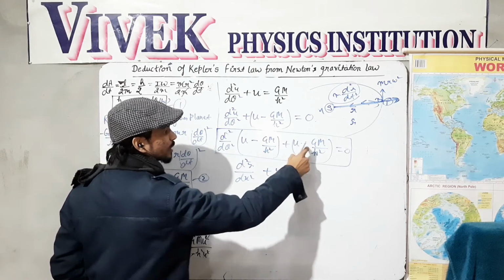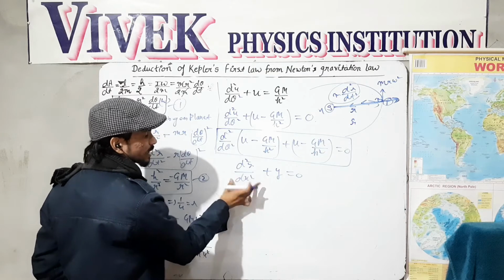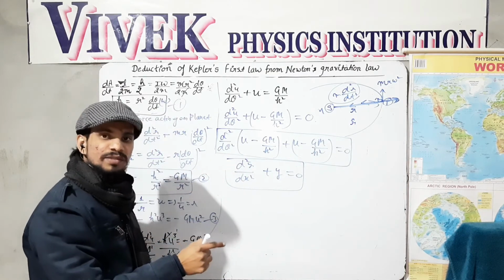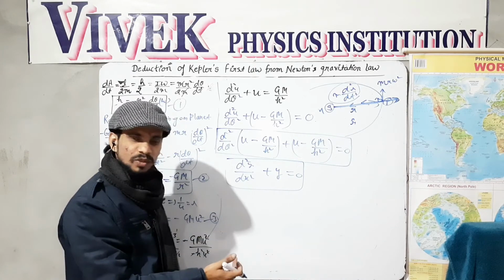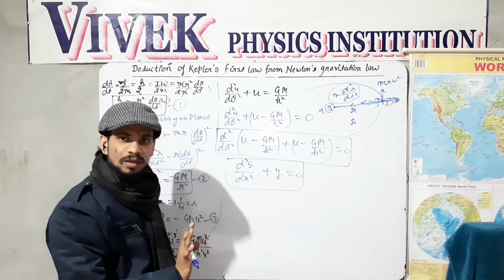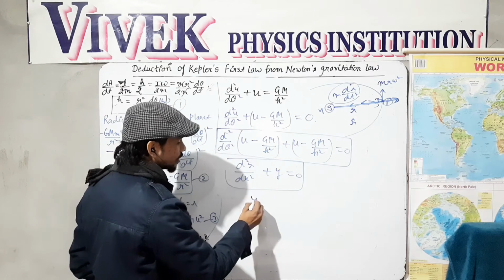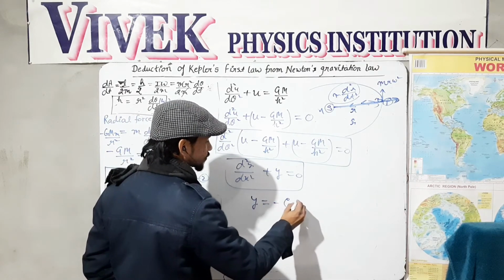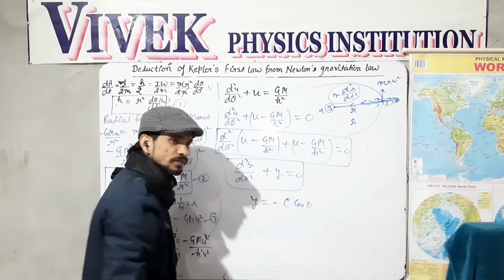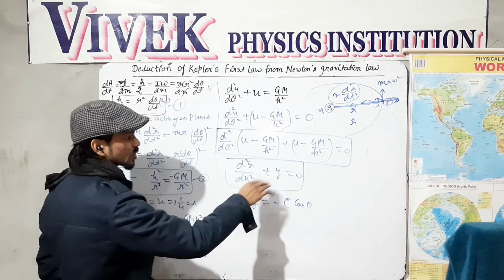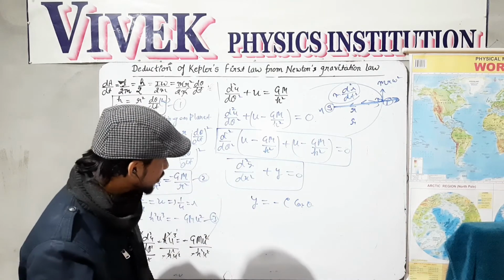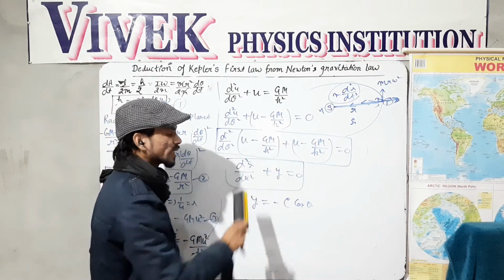So this is the linear homogeneous differential equation of order 2, whose solution is given by y equals c cos theta. Okay, so the solution of this differential equation will be in this form. Here y is nothing but u minus gm over h square.